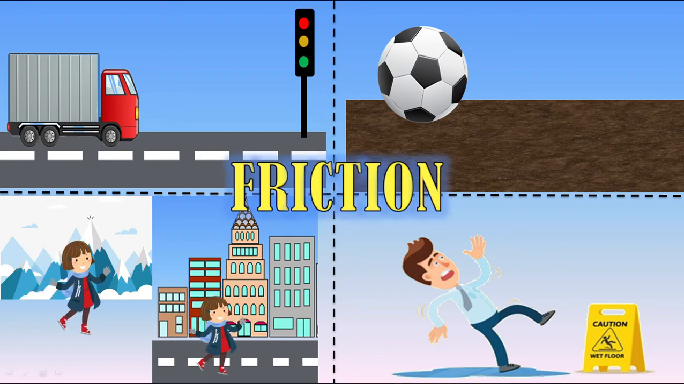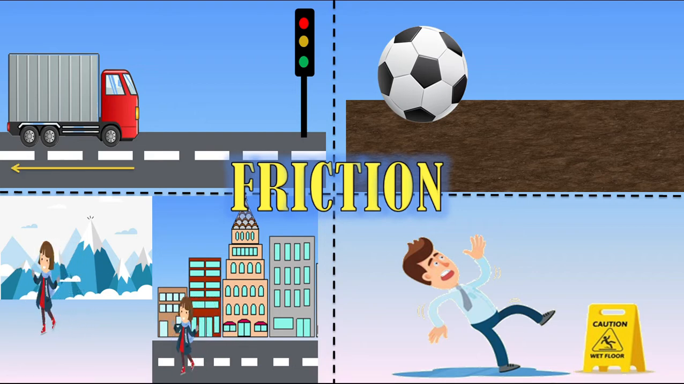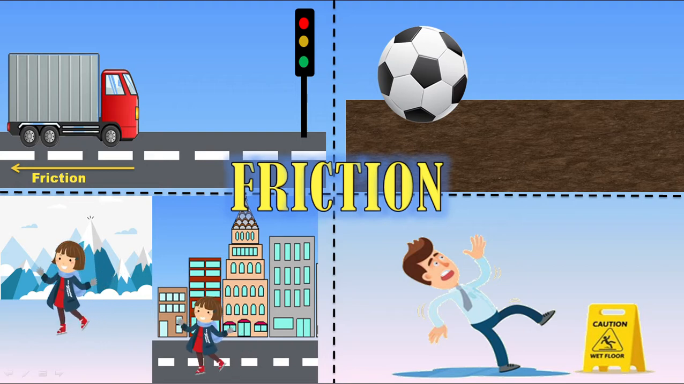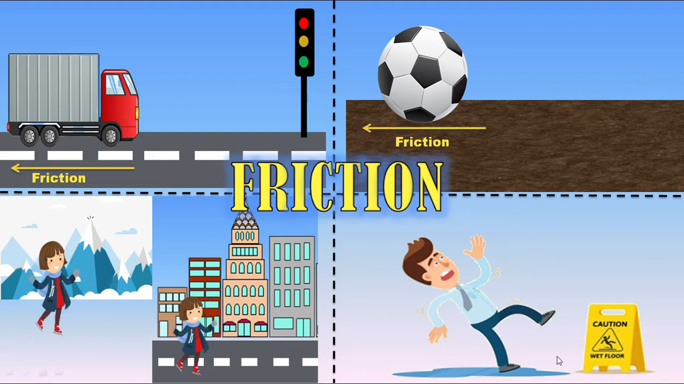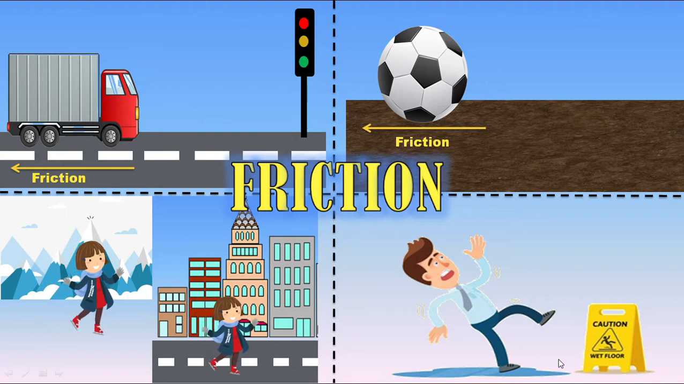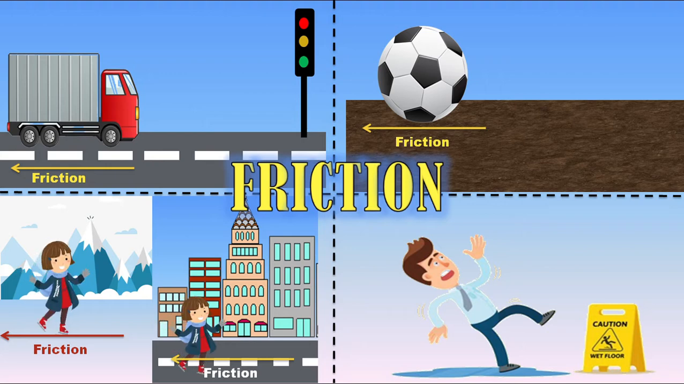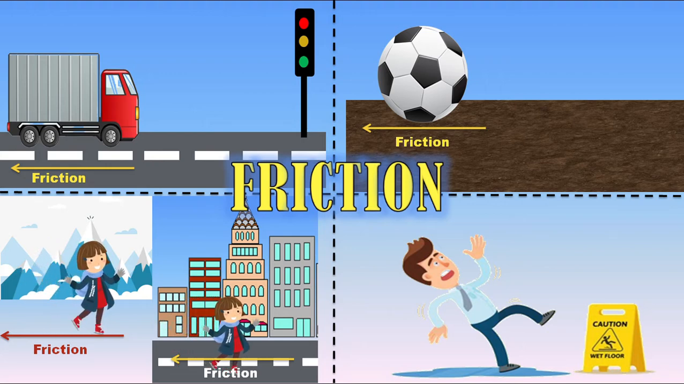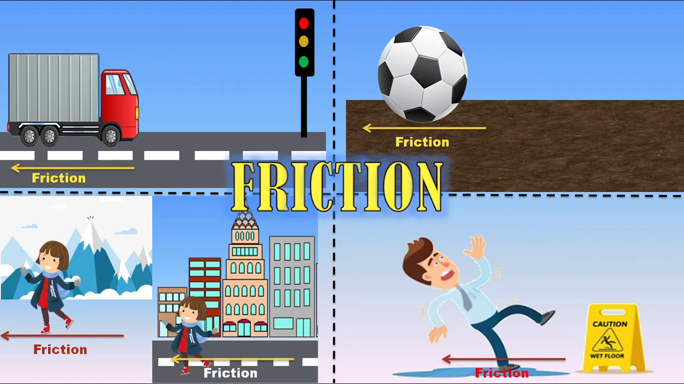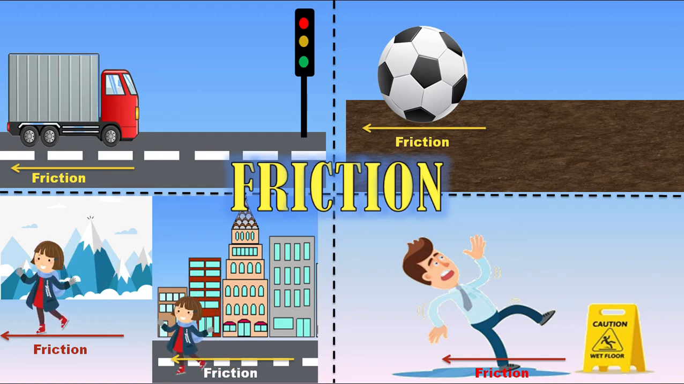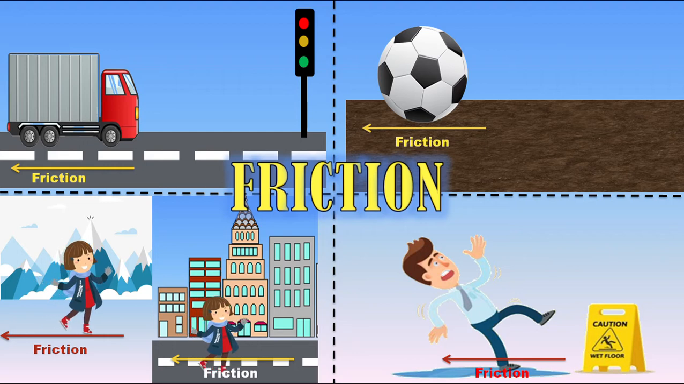So, the reason the truck stops by applying brake is friction. Similarly, the reason why the ball eventually stops is because of the force of friction. The reason why skating on an ice rink is easier is because the force of friction is lesser there than on the road. If the floor is wet, the friction offered by the floor reduces and there are chances you might slip and fall. So, what have we concluded from these examples?